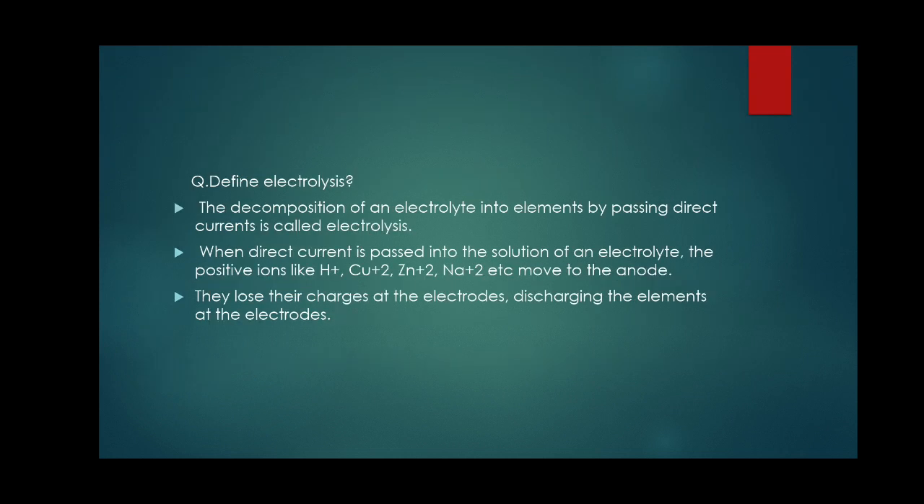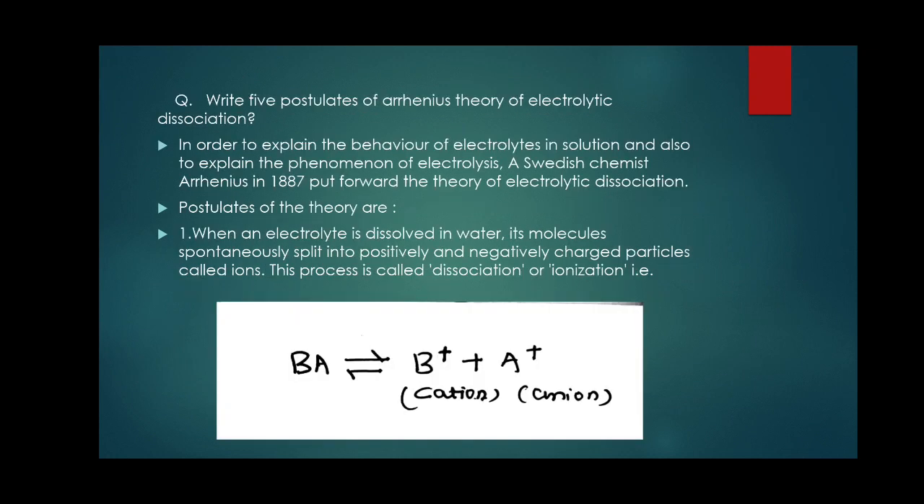Define electrolysis. Electrolysis is a process in which an electrolyte is dissolved in water and current is passed through its solution. The charges move towards the cathode and anode. This process is called electrolysis. The definition of electrolysis is the decomposition of an electrolyte into elements by passing direct current. There are 5 postulates of